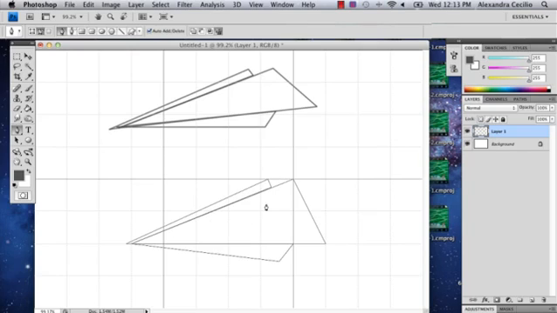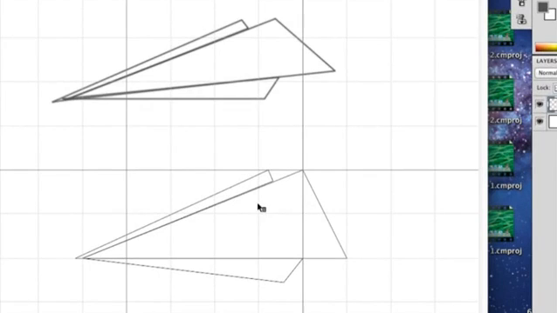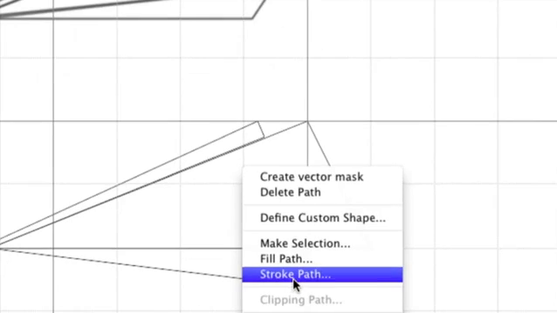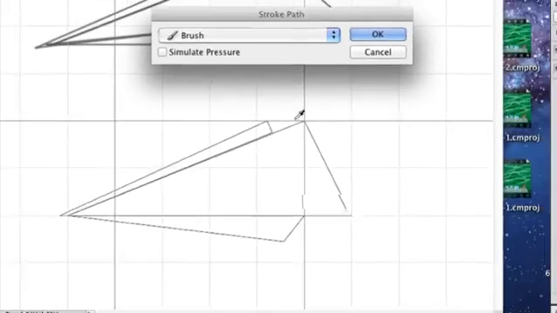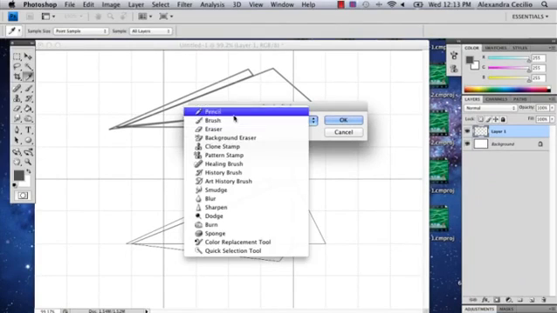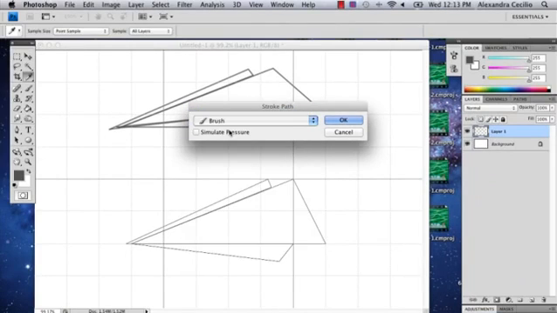So then what I'm going to do is hold down Control and click, and go to Stroke Path. Normally pencil might come up first, but for me brush is coming up. So don't click Simulate Pressure, because what that's going to do is make it look like it's hand drawn, in the sense that the lines are going to be fading out, so you don't want that. So you say OK, and there's your paper airplane.